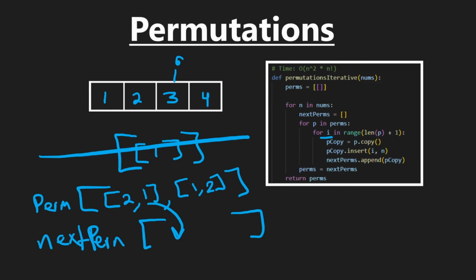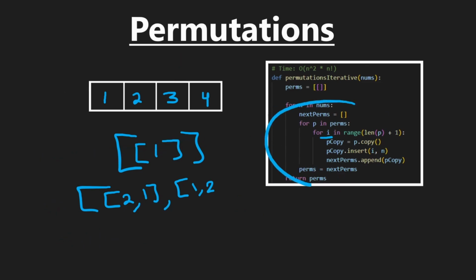So this is, again, not super crazy in terms of code. The time complexity is pretty hard to analyze from just looking at the code, but conceptually, we know mathematically this is what's actually going on here. Each time we insert, this is where that n time operation is coming from. Each permutation is going to be of size n, so that's n squared. The number of permutations we're going to have in our result is always going to be n factorial. That's just kind of mathematical. So that's going to be the overall time complexity here.